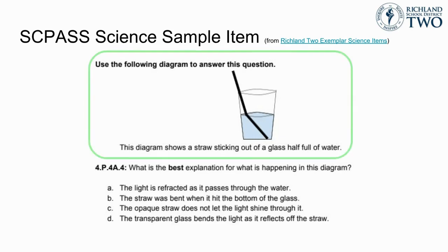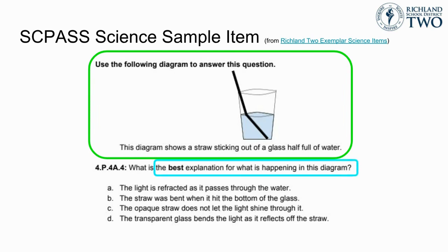In this item, the SEP is evident in the question where the students are asked to interpret the model that illustrates the phenomenon of light being refracted as it passes through the water. And the content is evident where the students need to identify the best description of the phenomenon that results in why the straw appears bent.